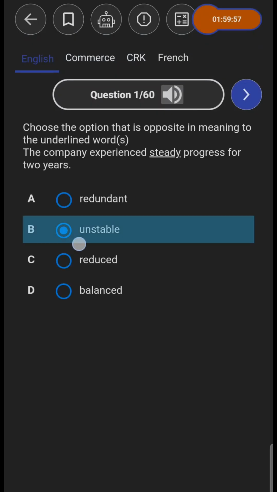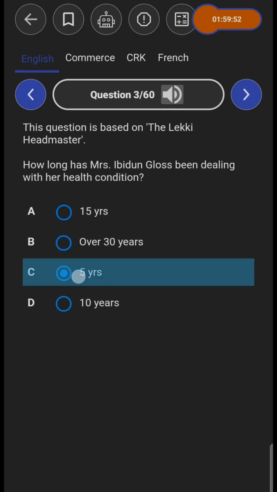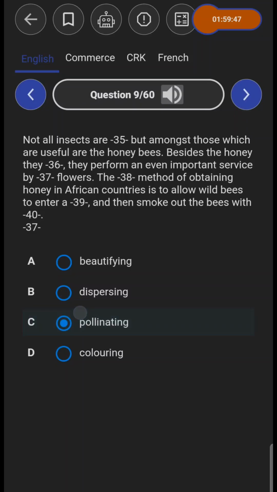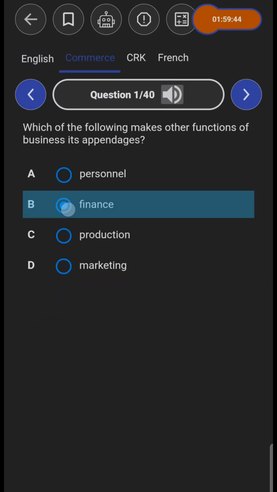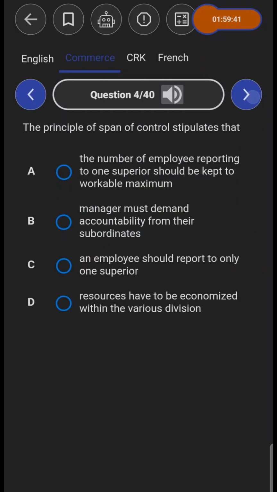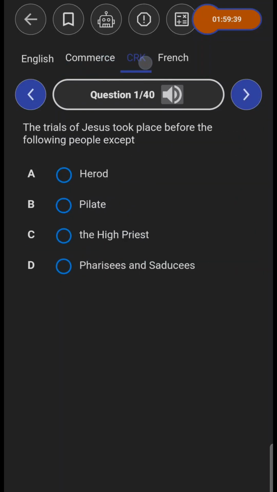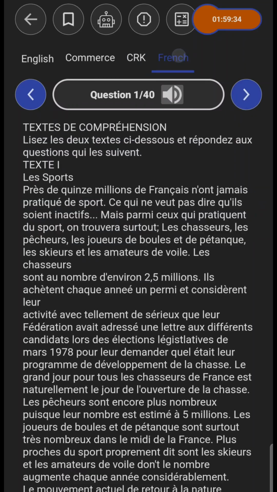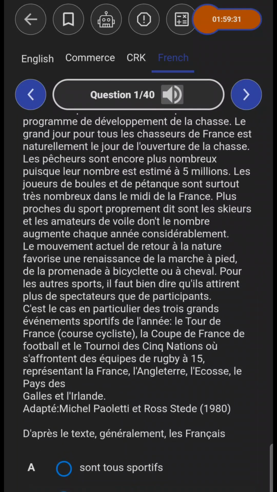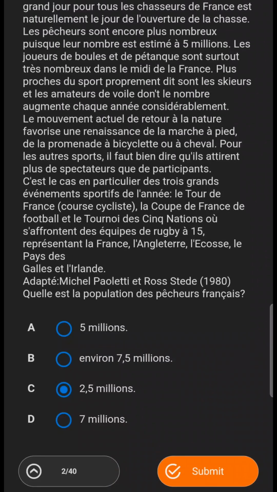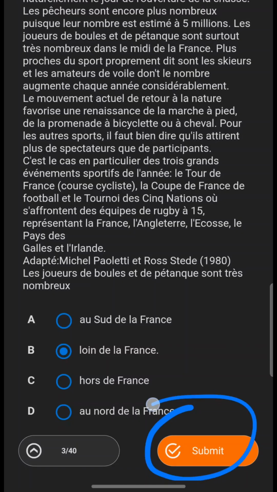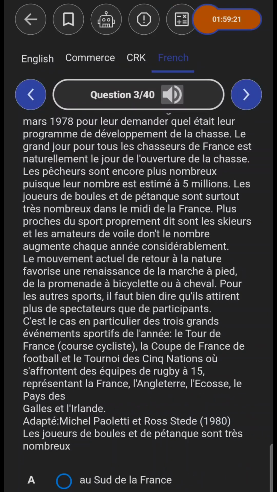Now, quickly, I'm going to pick answers randomly. Next one. I'm just picking answers randomly, so that at least we'll have many corrections to view. Let me go to Commerce. Let me go to CRK. Let me go to French now and just pick some answers quickly, some wrong or maybe correct answers. All right, so now I'm done with the test. Basically I'm supposed to submit here, so I'll click on the submit button.